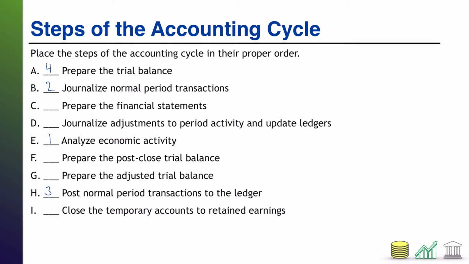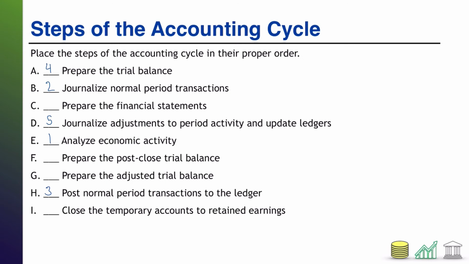Once we have our trial balance, we analyze the trial balance and we make sure, hey, are all the revenues and expenses recorded in the period that they should be? Or is there anything we have to adjust? And if there are things we have to adjust, then we prepare adjusting journal entries. So that would be D, journalize adjustments to period activity.